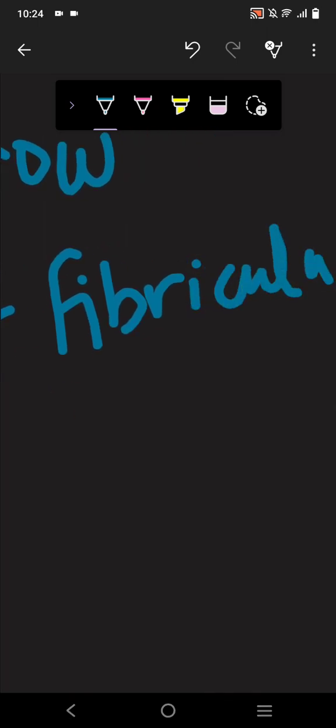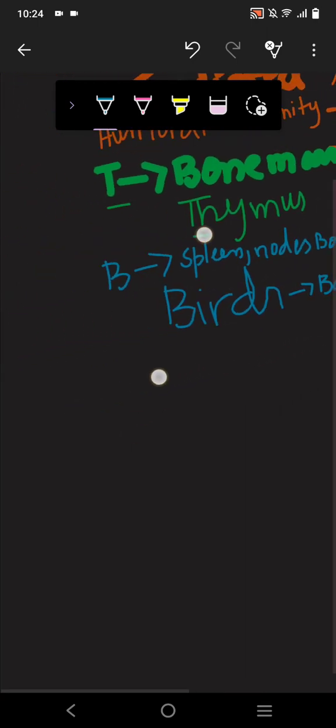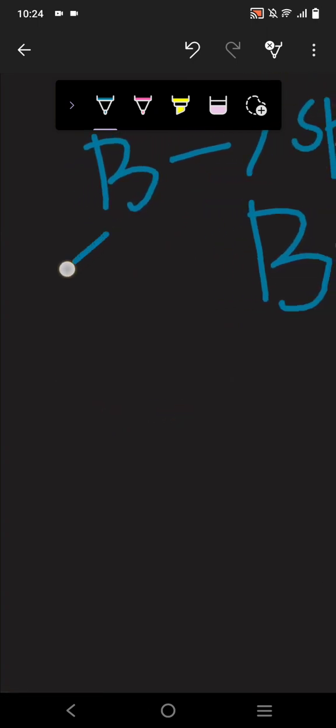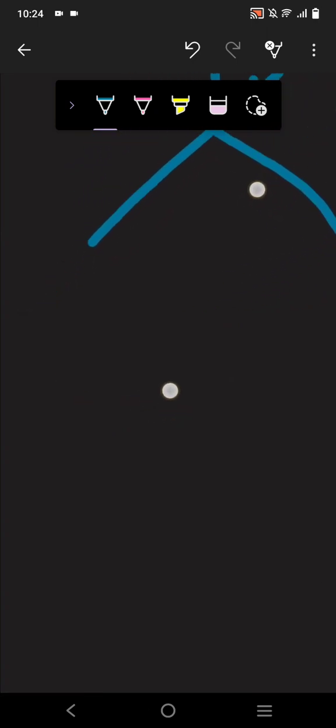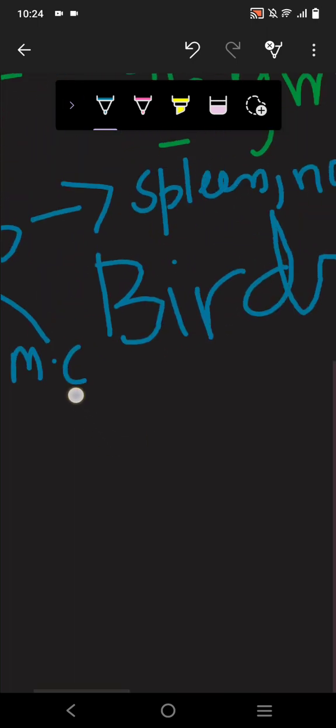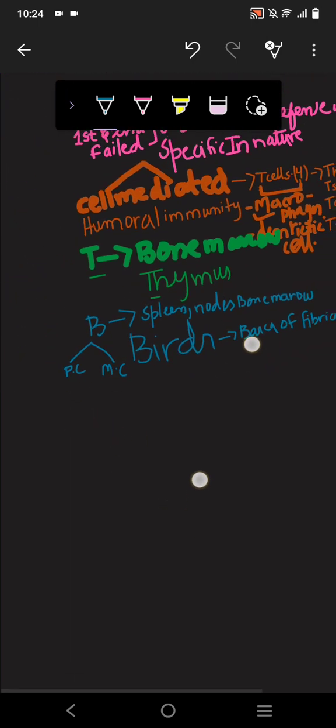B lymphocytes are divided into the memory cells and the plasma cells. The plasma cells make the antibodies, and the memory cells keep the record. I hope that is clear.